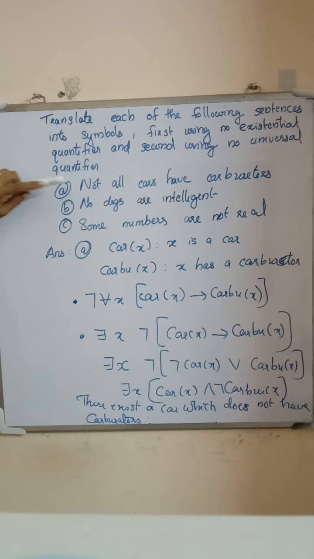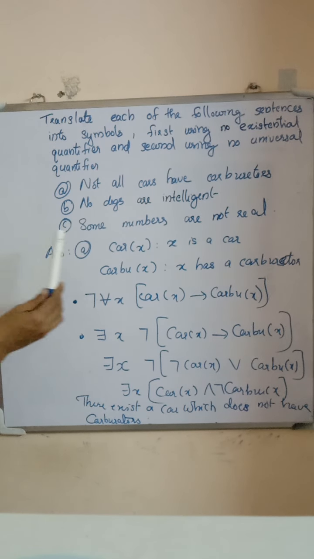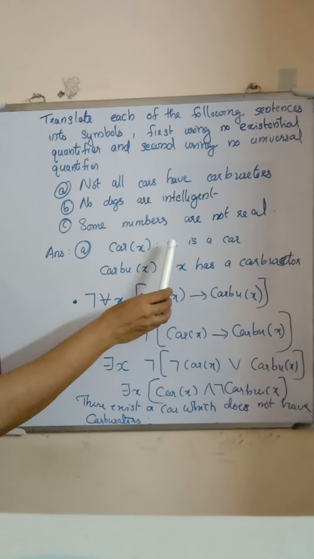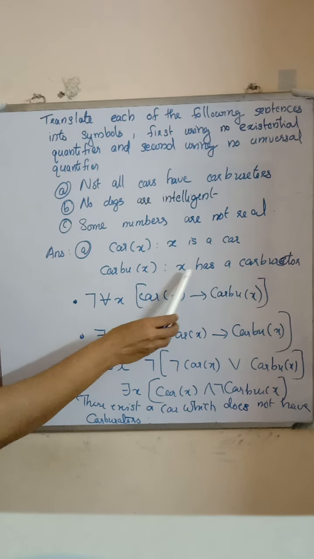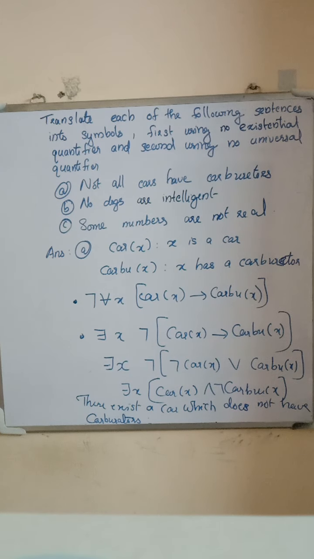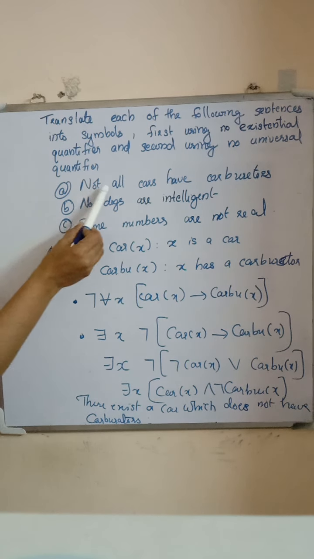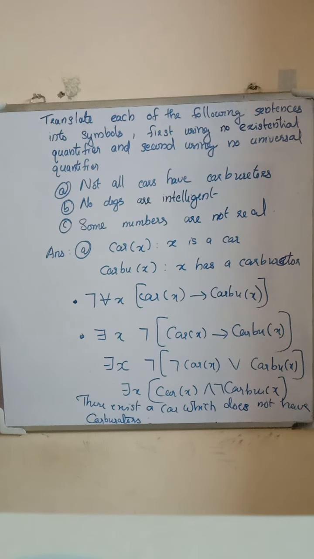Represent this sentence first using the universal quantifier without the existential quantifier. Second, represent the same sentence using the existential quantifier, where we do not use the universal quantifier. Okay. So let Car(x) mean x is a car, and Carbu(x) mean x has a carburetor. The first sentence is: not all cars have carburetors.